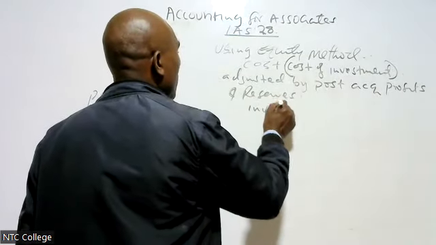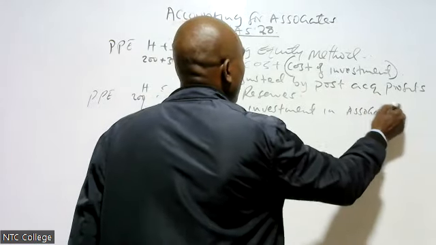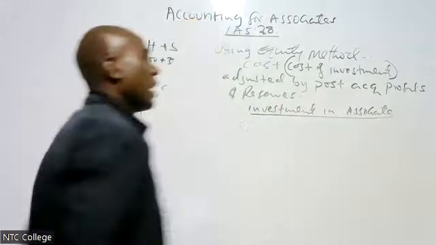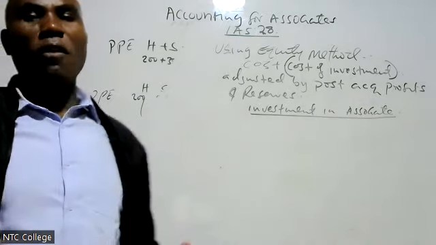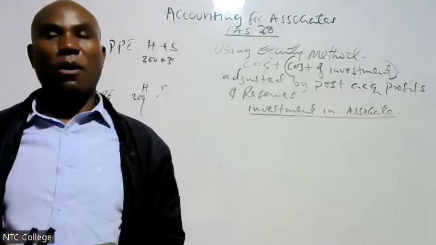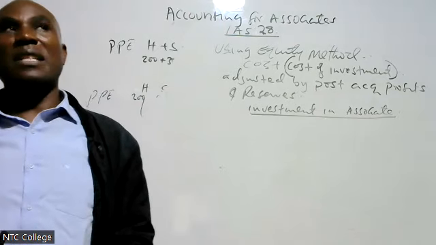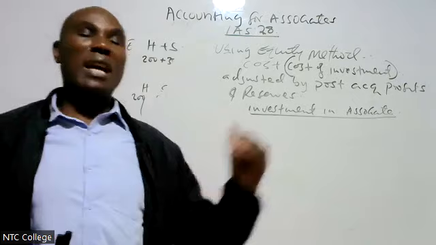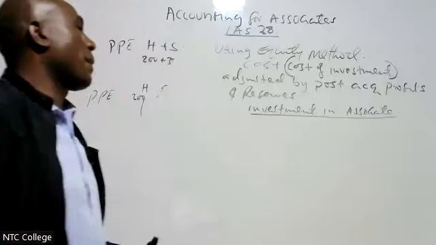If we say investment in associate, we are saying that associates will be recognized at cost, thereafter adjusted by post-acquisition profits and reserves. When we talk of post-acquisition profits, I believe I already explained: these are the profits after acquiring the company.